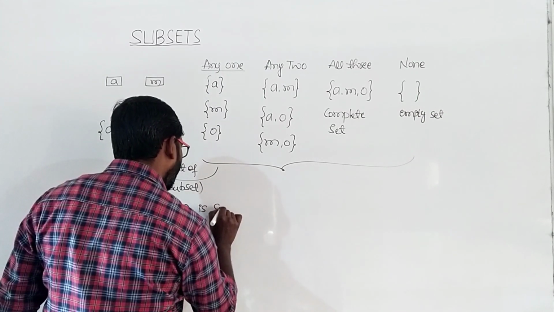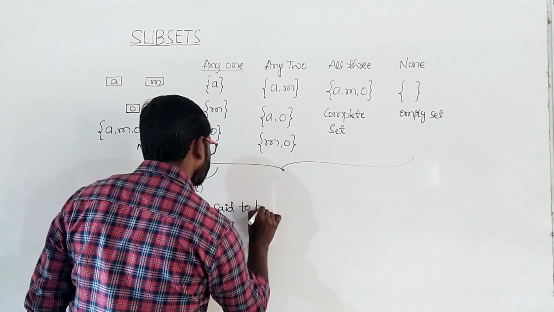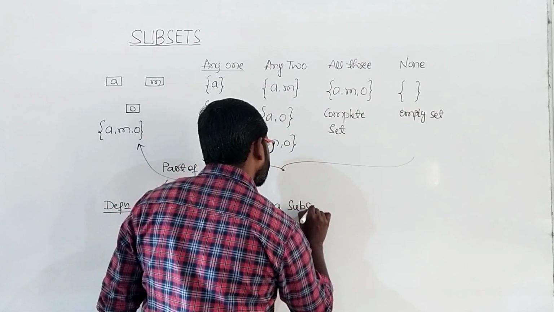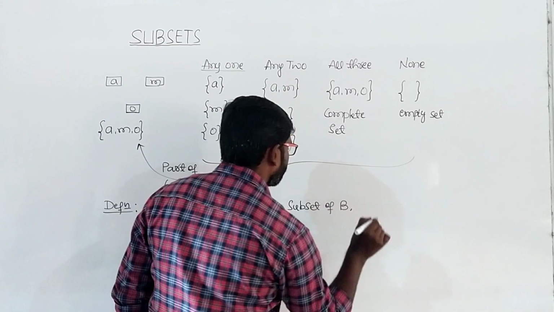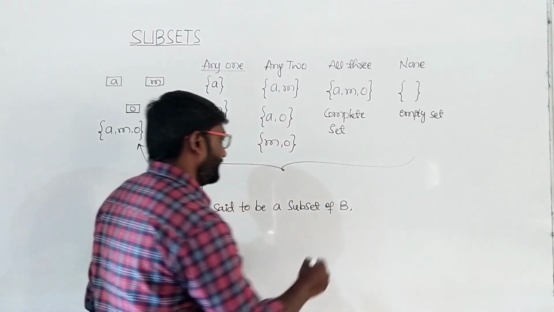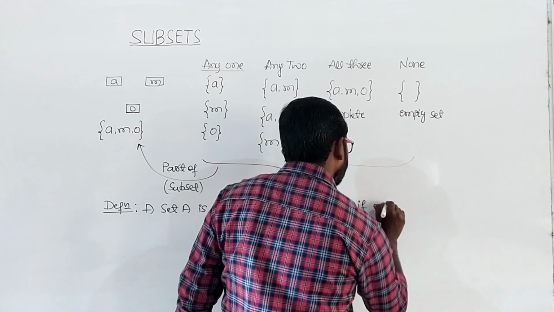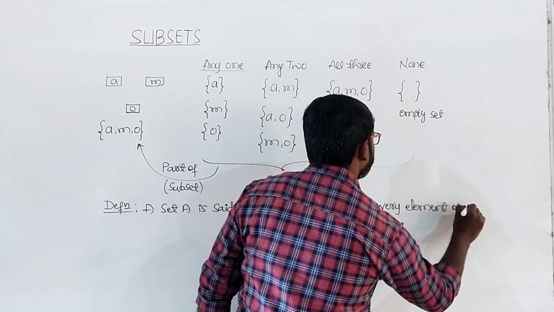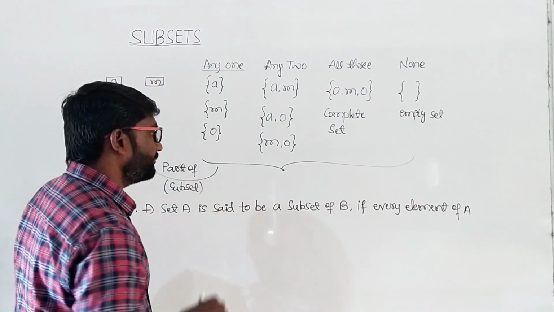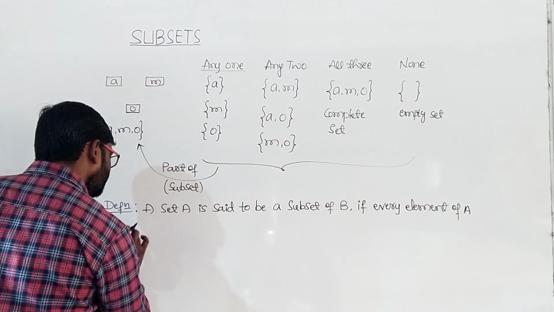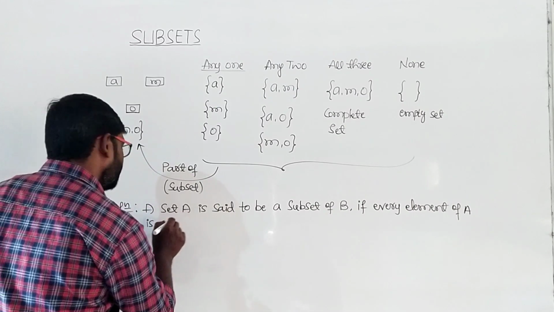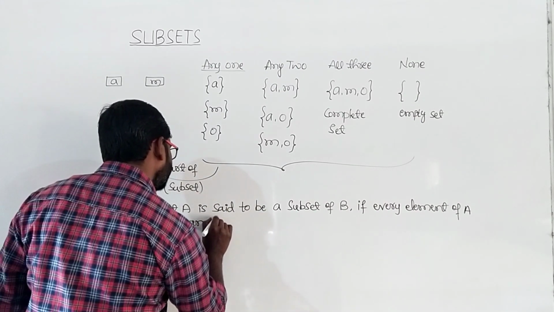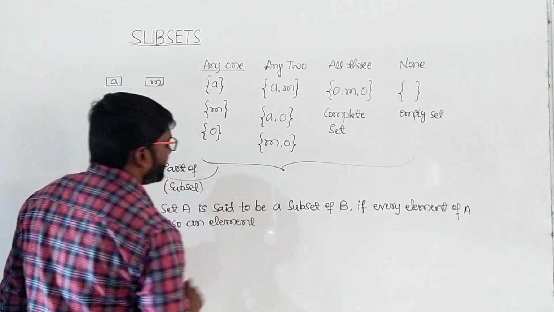A set A is said to be a subset of B if every element of A is also an element of B.